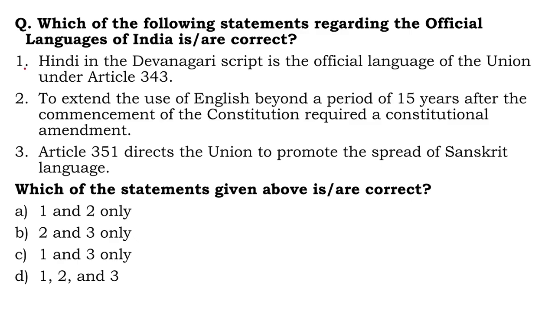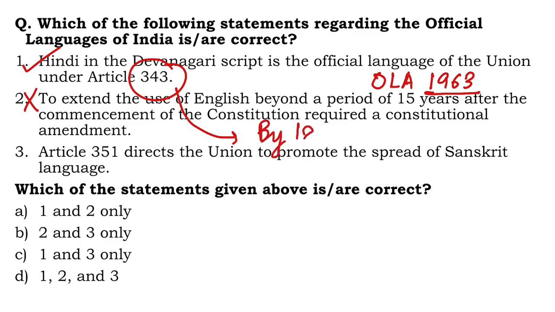Next question. Which of the following statements regarding the official languages of India is or are correct? Hindi in the Devanagari script is the official language of the Union under Article 343, Part 17. Yes. To extend the use of English beyond a period of 15 years after the commencement of the Constitution required a constitutional amendment. Of course not. The Official Language Act passed in 1963 was a law passed by the Parliament, and this Article 343 also clarifies that Parliament by law can extend the use of English beyond the first 15-year period as well.